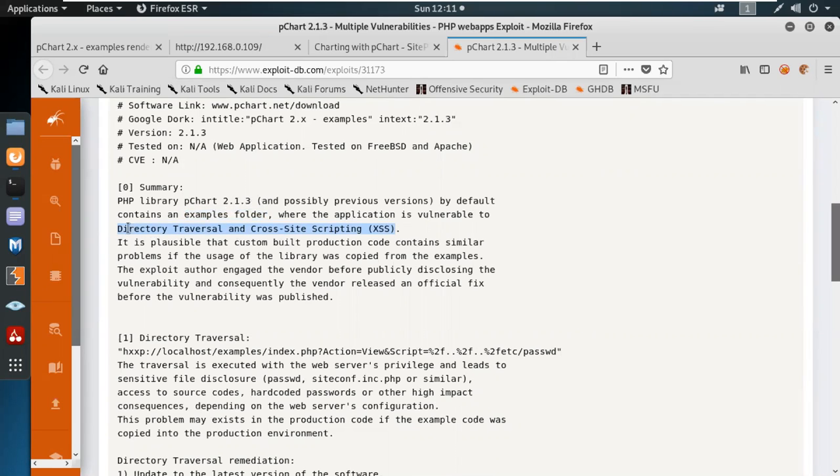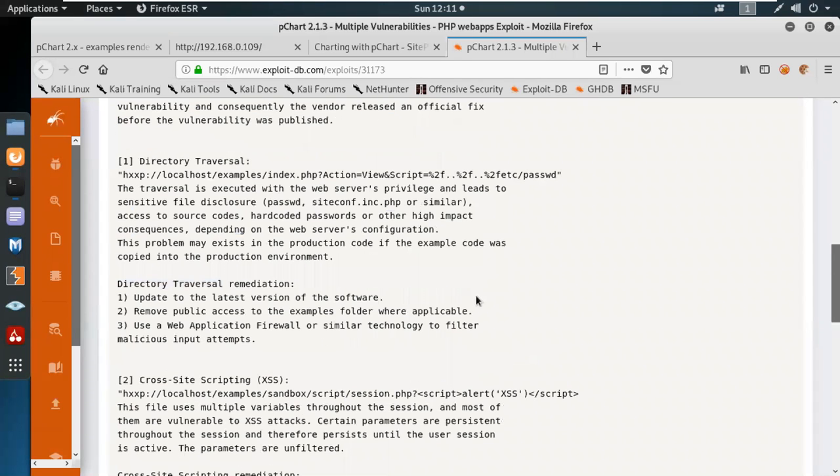Directory traversal is an attack where an attacker simply jumps through folders to gain sensitive information from the server side. It is possible that custom-built production code contains similar problems if the library usage was copied from the examples. The author engaged the vendor before publicly disclosing the vulnerability, and the vendor released an official fix. The directory traversal, we can see the tag over there, was in the examples folder, index.php, with the action parameter.